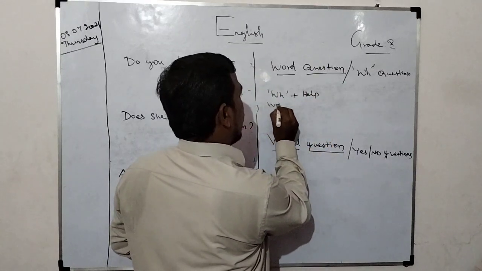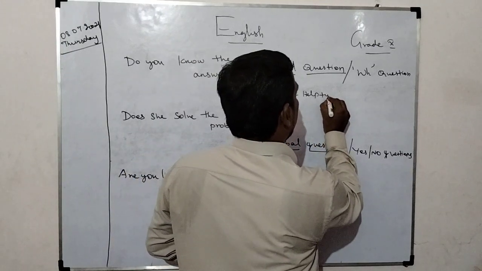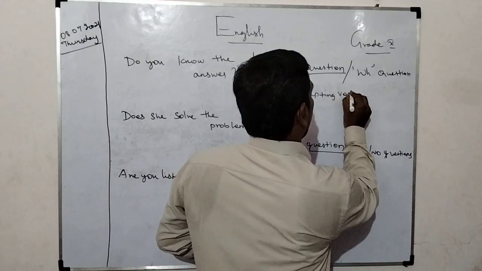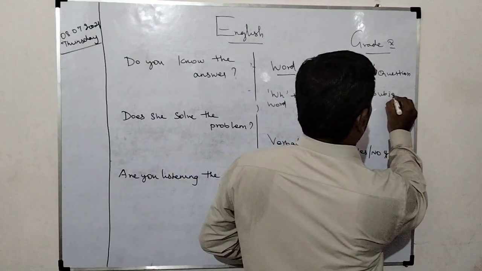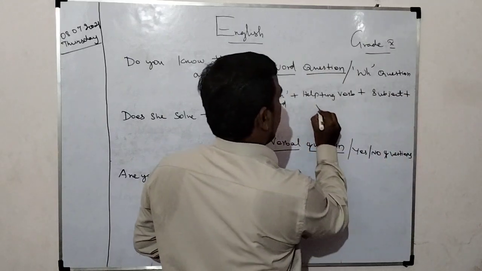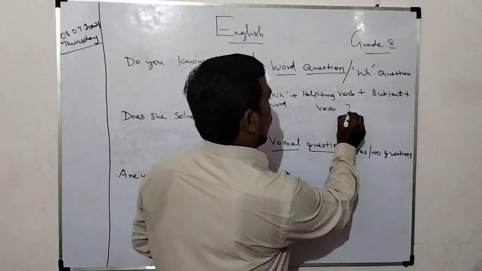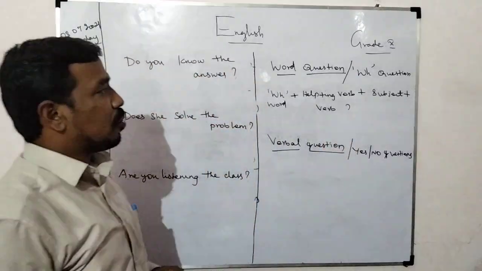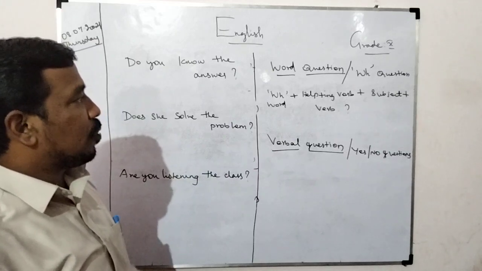First it starts with the WH word, next is the helping verb, followed by subject, followed by verb. This is the structure of the question.